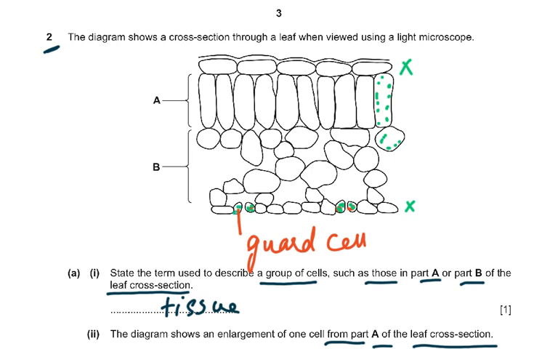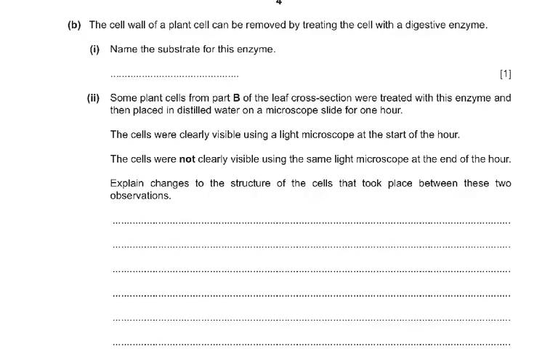So this is the 4 which can be. So guard cells would also have chloroplasts. B part of the question, the cell wall of a plant cell can be removed by treating the cell with a digestive enzyme. Name the substrate for this enzyme. Naturally, it will be cellulose.